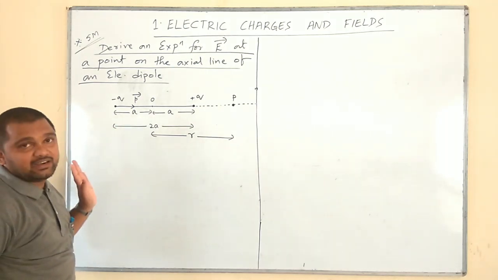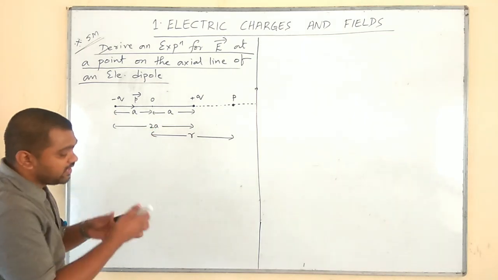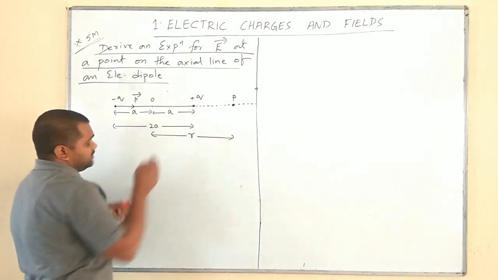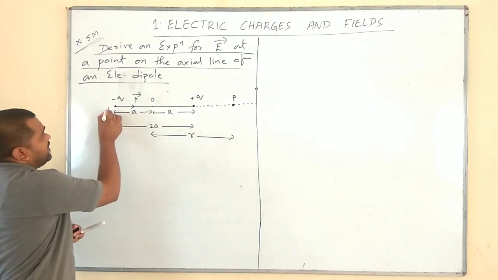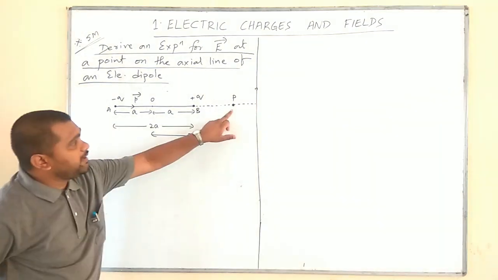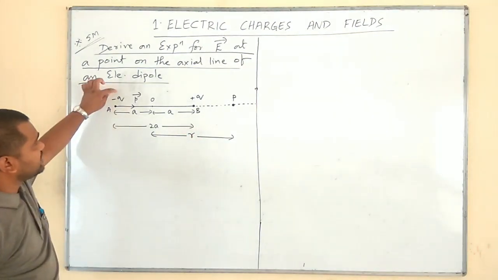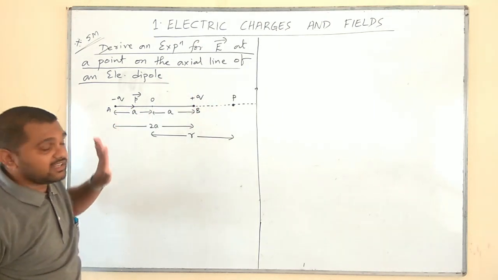But the net field can never be 0 because of this small separation. At this point P, I will mark these points as A and B. Now, at point P, we can expect how many electric fields? Two electric fields because of the presence of two electric charges.